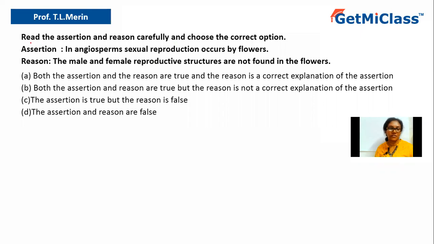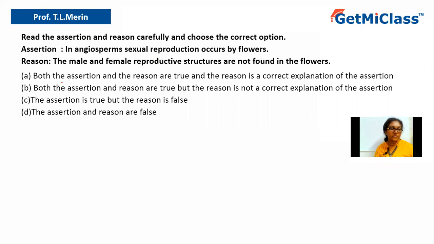Today we're going to solve this question which is: read the assertion and reason carefully and choose the correct option. Assertion is: in angiosperm sexual reproduction occurs by flowers. Reason is: the male and the female reproductive structures are not found in flowers.